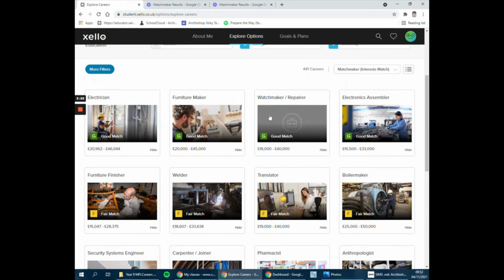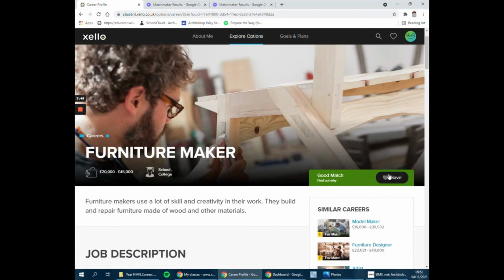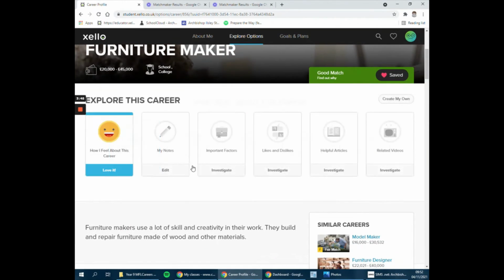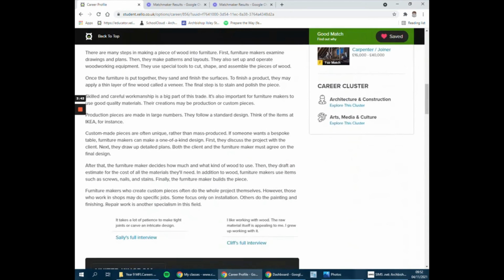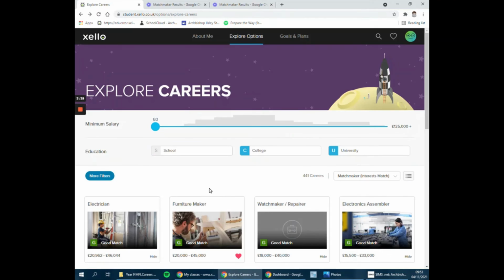So for instance, if I was to click on Furniture Maker, I can then look for all the information. I can also save it, as you can see there, and I can also rate how I feel about it. So Furniture Maker, I love it, so I'm going to click that. Lots of information on this page that you can look through, which would be a benefit. If you just go back, you can then look at other ones.